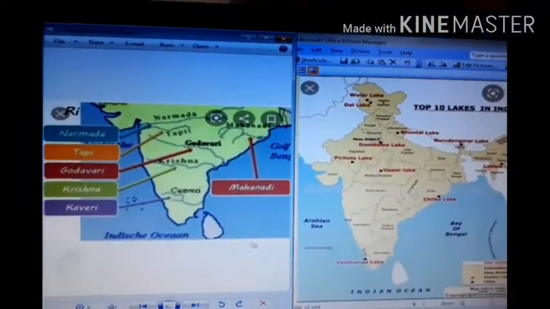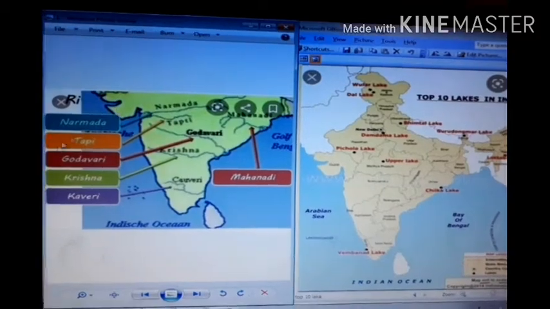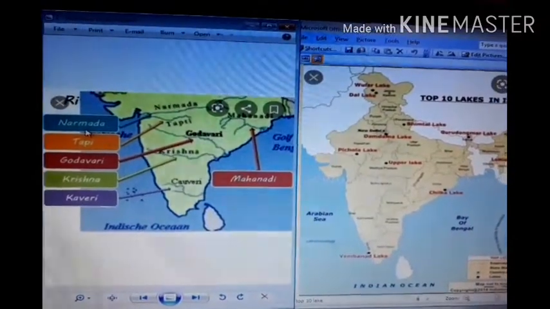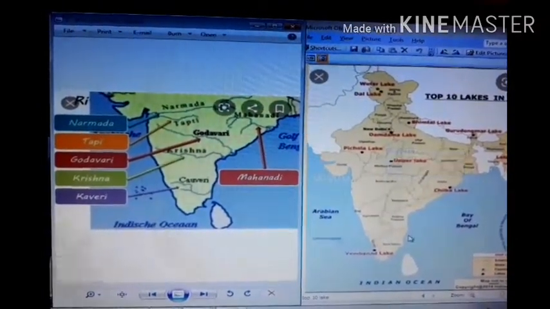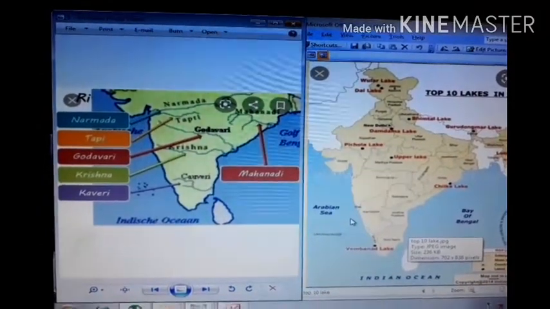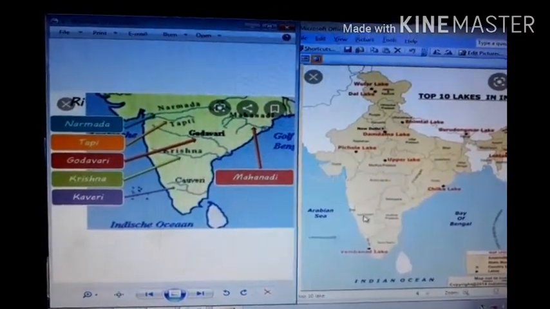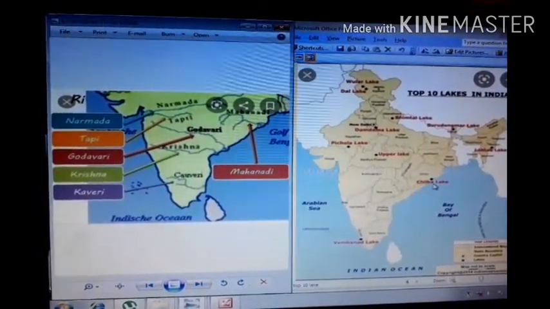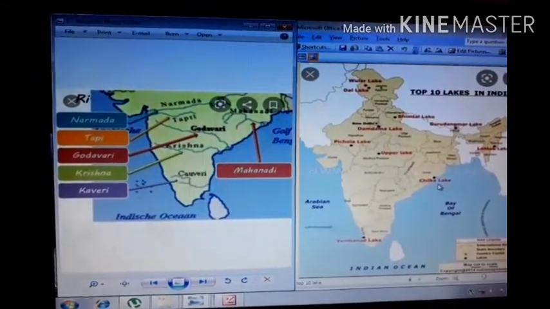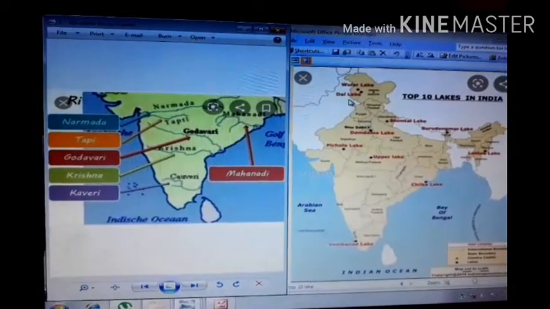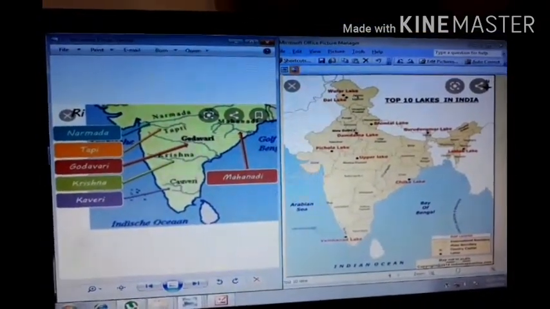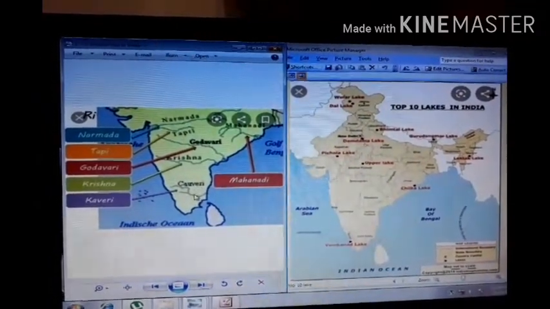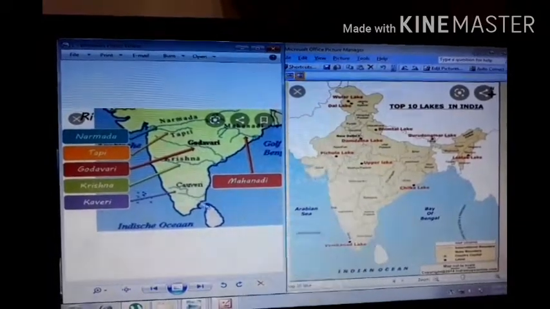So in this video we have covered the peninsular rivers. Here in this diagram, this picture, we can see these rivers and the important lakes. This chapter is important for map work. In the map work, you can fill in these places. The question will be asked like, where is the Chilka Lake? So you have to fill in the map the places like Chilka Lake and Dal Lake, Vembanad Lake, and the river systems also. The rivers move like Narmada, Tapti, Krishna, Kaveri. All these things are important for map work.